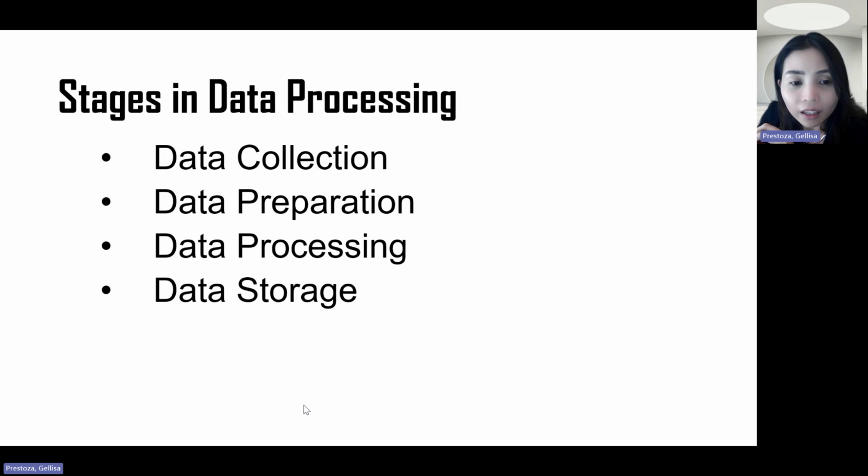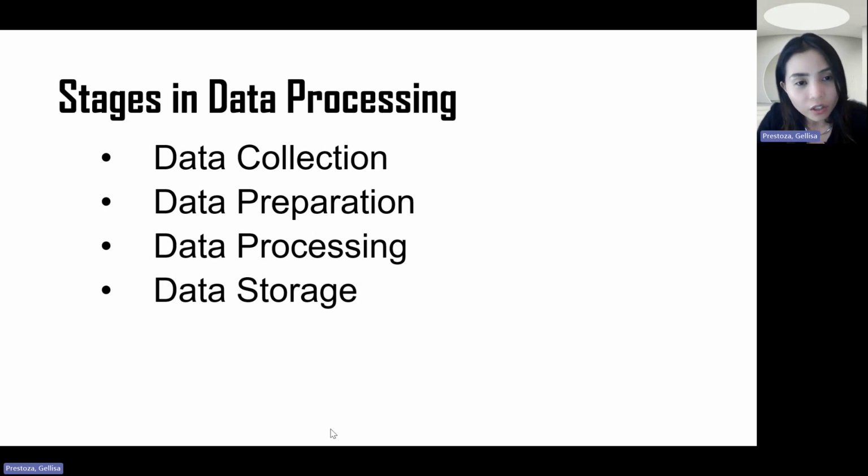Next, data storage. This is now the process data. After you process it, how are you going to keep that data? How are you going to store that data for future use? And make sure that what you are keeping is accurate and concise, so that you can still keep it for future use, for our future researchers.